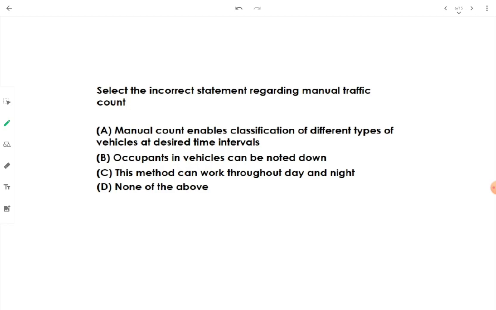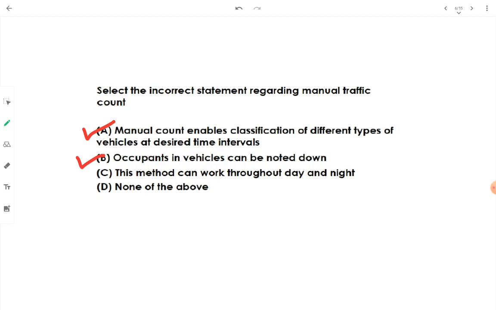Okay, select the incorrect statement regarding manual traffic count. Manual count enables classification of different types of vehicles at desired time intervals. Yes, this detail can only be obtained in manual count. Occupants in the vehicle, yes, we can determine how many occupants are there, how many people are there in the vehicle by using the manual method. This is also right regarding this manual traffic counting method.